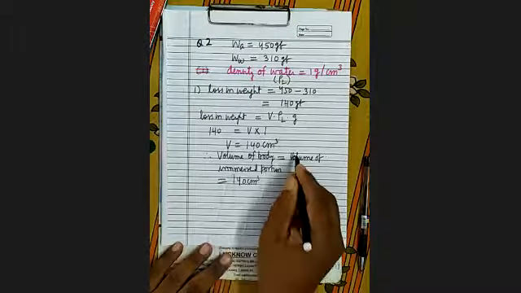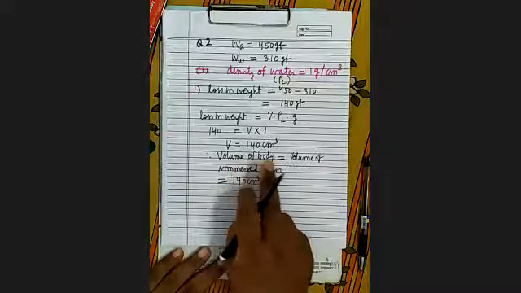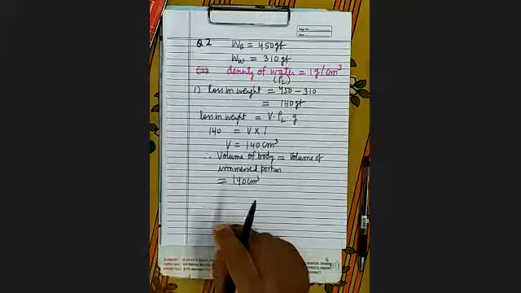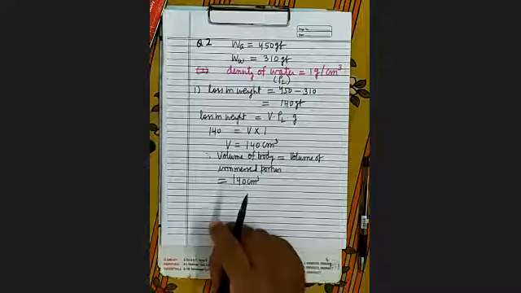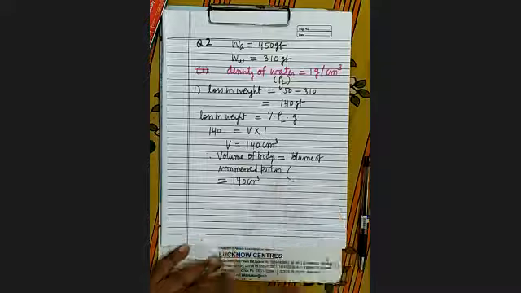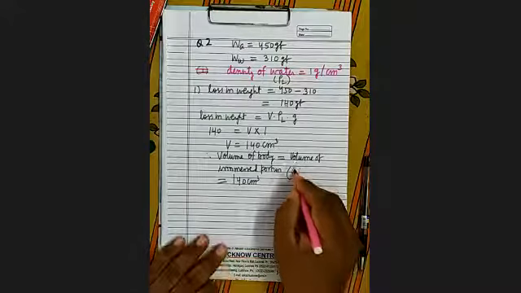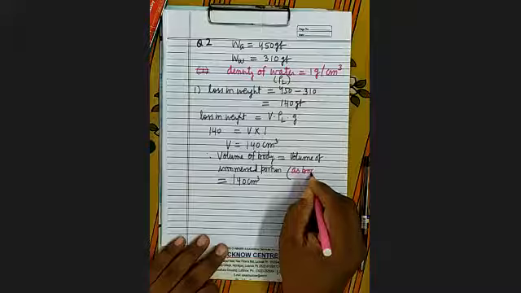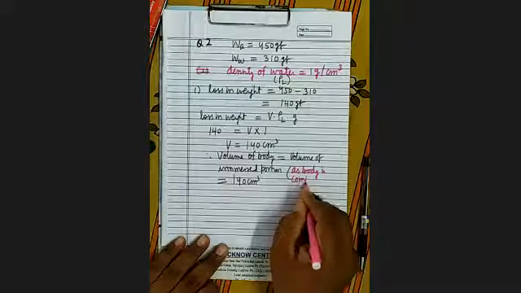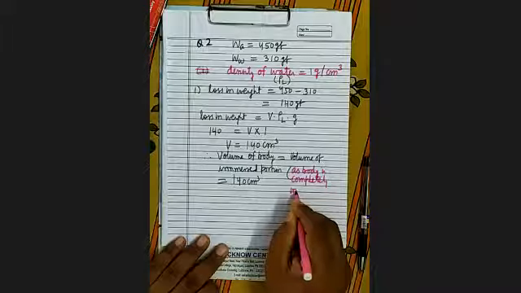And why are both equal here? Why is volume of body equal to volume of immersed portion? Because the body is completely immersed in water. So you write down: body is completely immersed.